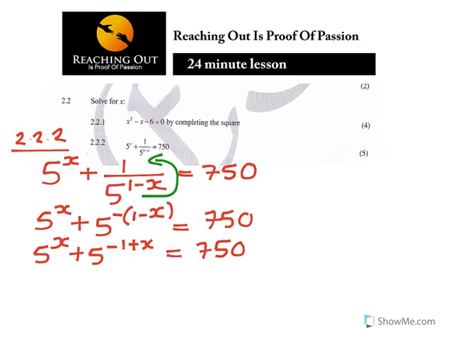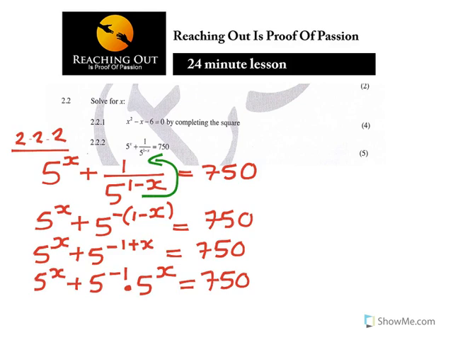Continuing, now the next thing is for me to split this 5 to the power minus 1 plus x using laws of exponents, which is 5 to the power x plus 5 to the power negative 1 dot 5 to the power x is equal to, again refer to the lesson on exponents in the previous lessons that I've done. If you have them, you'll be able to see how I did that. If you don't have, request them for a fraction of a price. We'll give you this, and it will be worth it for you so that you don't struggle.